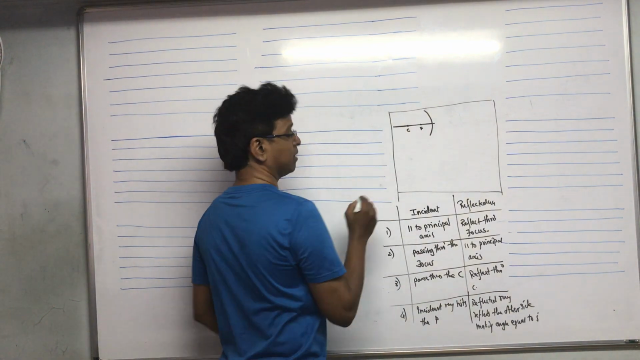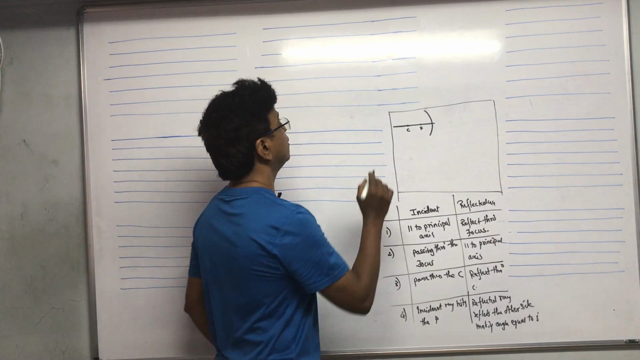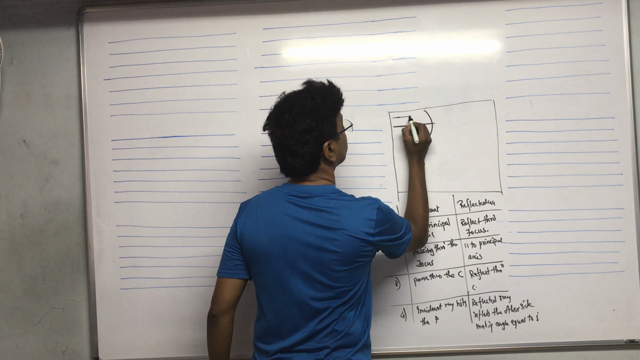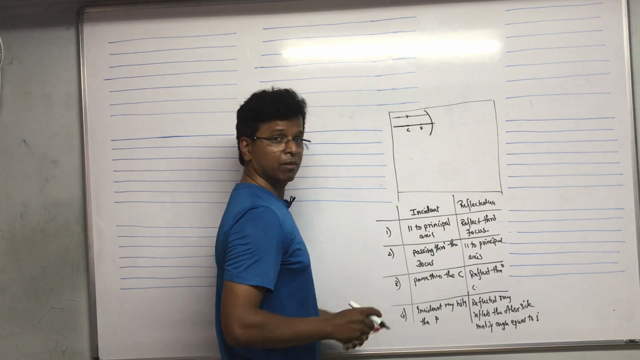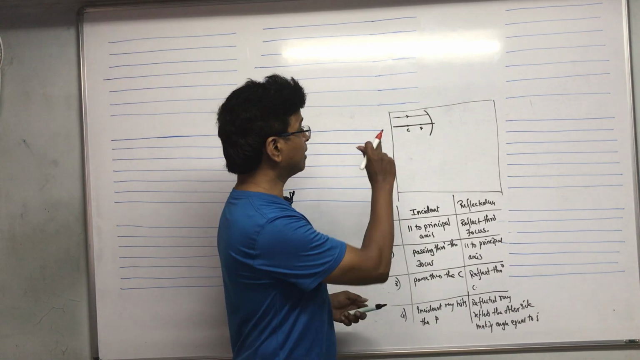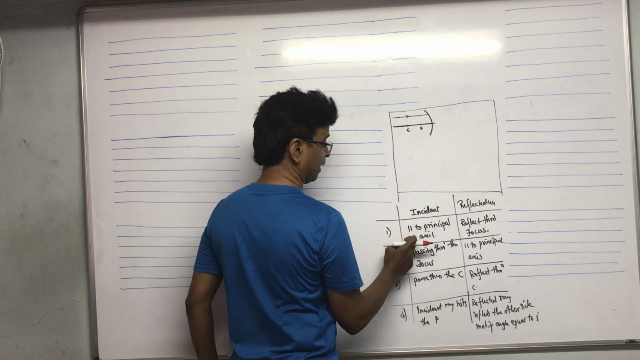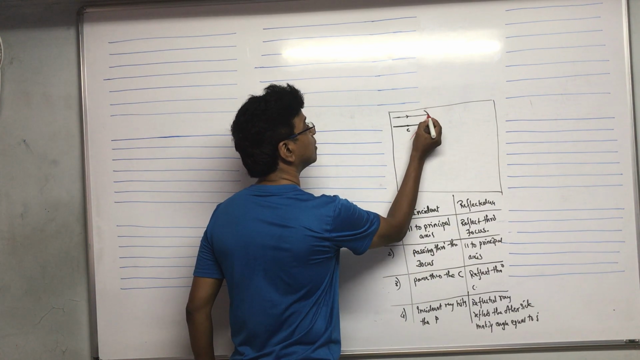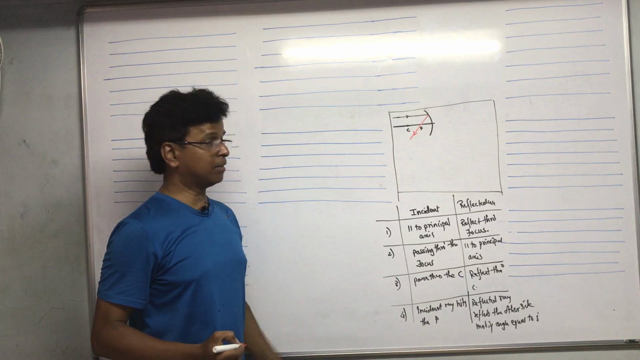So what happens then? Again, my black one is the incident ray. First will be what? The ray which is running parallel to the principal axis, right? This is the incident ray. If this incident ray is running parallel to the principal axis, the reflected ray will reflect through the focus, like this. This you have to understand.